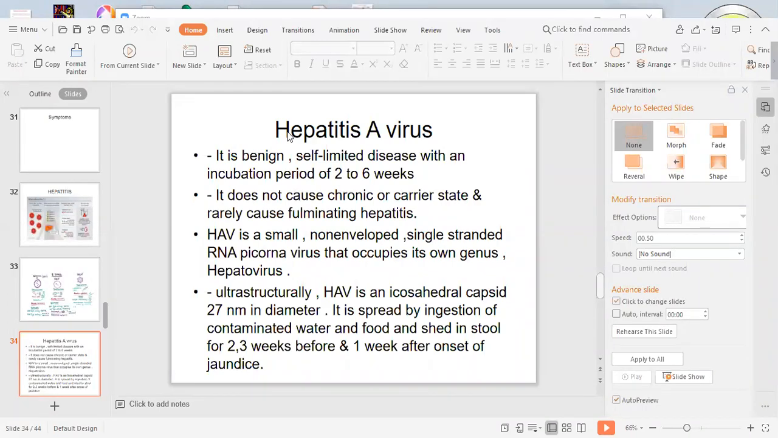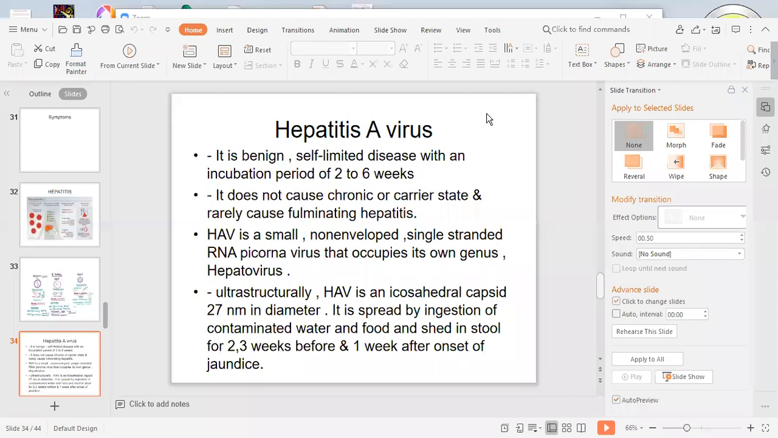Clinically, this disease tends to be mild or asymptomatic, and it is rare after childhood. As the age increases, the percentage of infection with this virus, hepatitis A virus, goes on decreasing. It is rare after childhood.